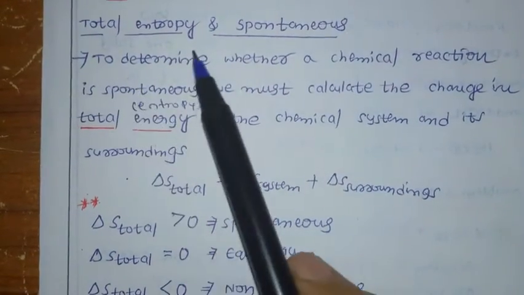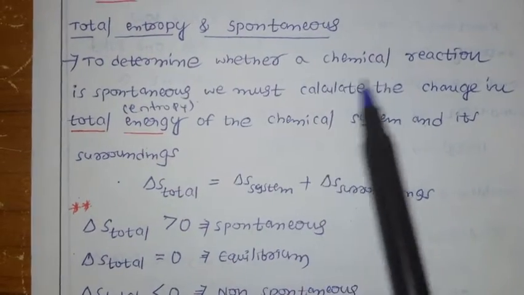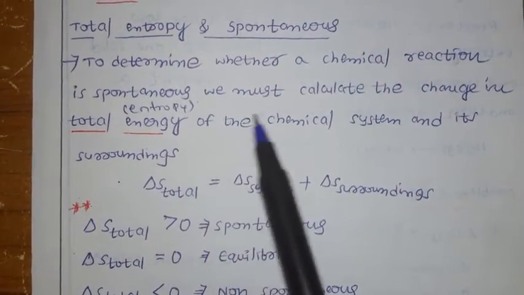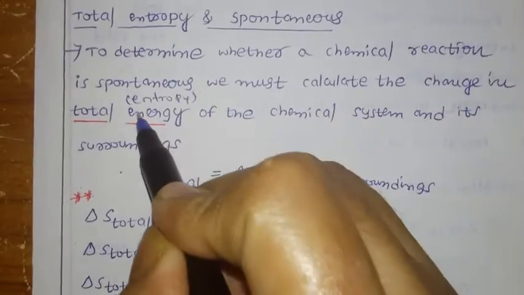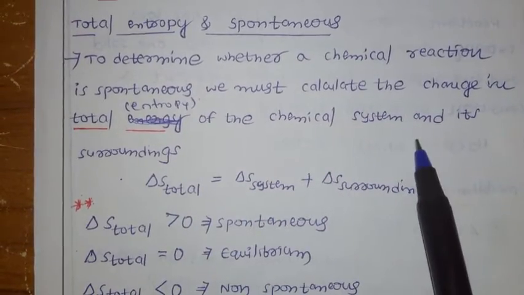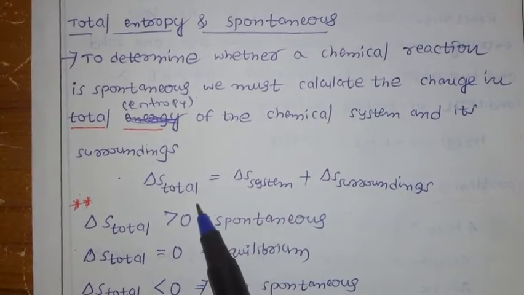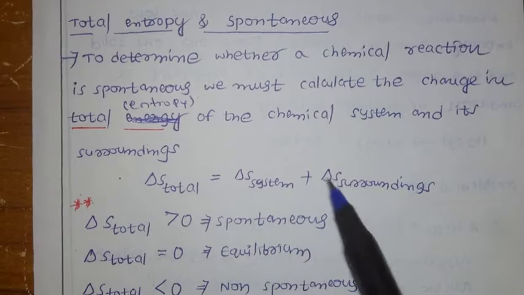Okay, now next we have total entropy and spontaneity. What's the meaning here? To determine whether a chemical reaction is spontaneous, we must calculate the change in total entropy, not the energy. The total entropy of a chemical system and its surroundings. Total entropy means nothing but the entropy of system plus entropy of